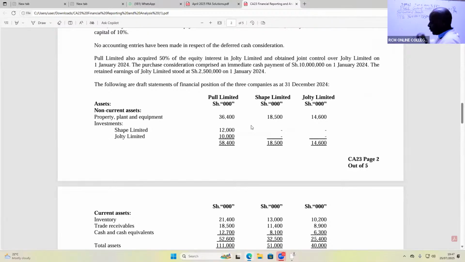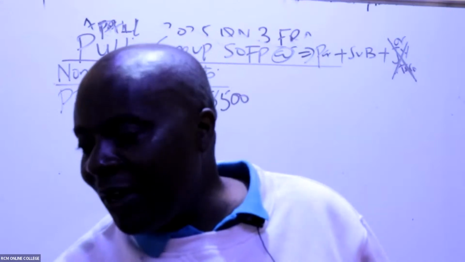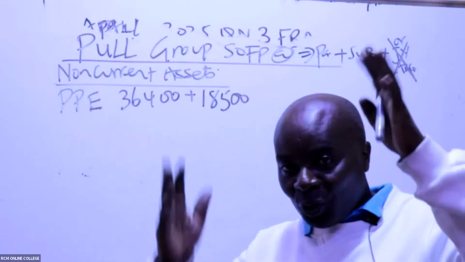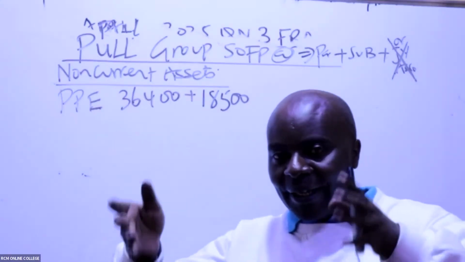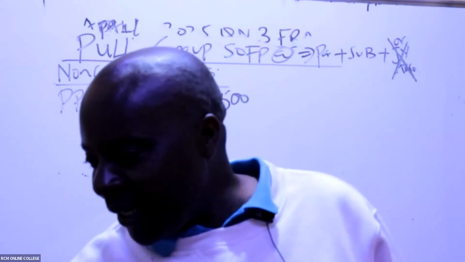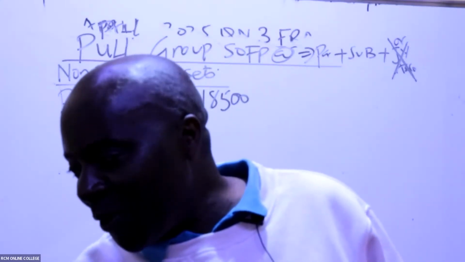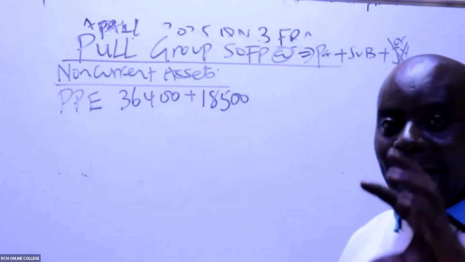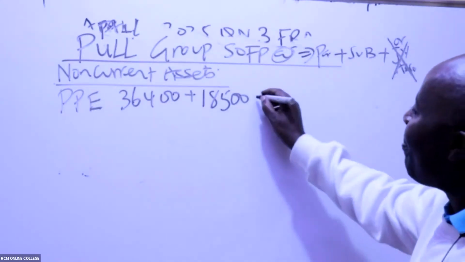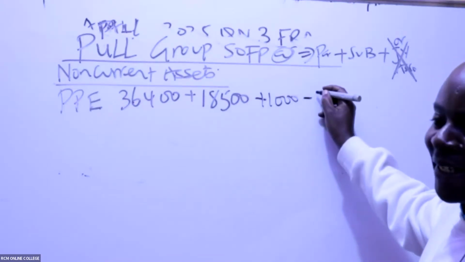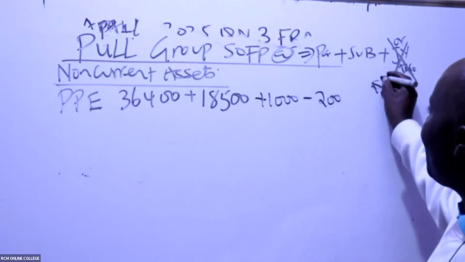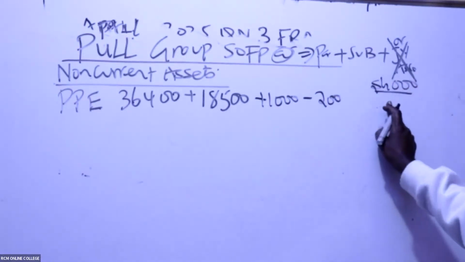Then we ask ourselves, in the statement of net assets, do we have any fair value adjustments of plant? You go to your net assets, look at fair value adjustment. You remember we had a fair value adjustment, right? Don't touch the JV here. So in this case we had 1,000. It was an uplift, a revaluation gain. So you say plus 1,000, minus, still in the net assets, we have that depreciation of 200. So please give me this figure. Pretty fast, pretty cool. Give me an answer here.